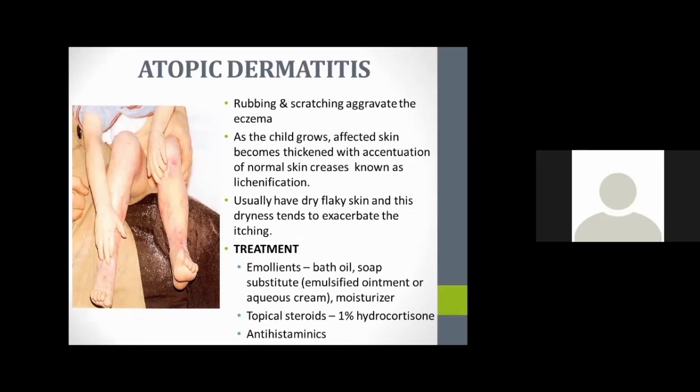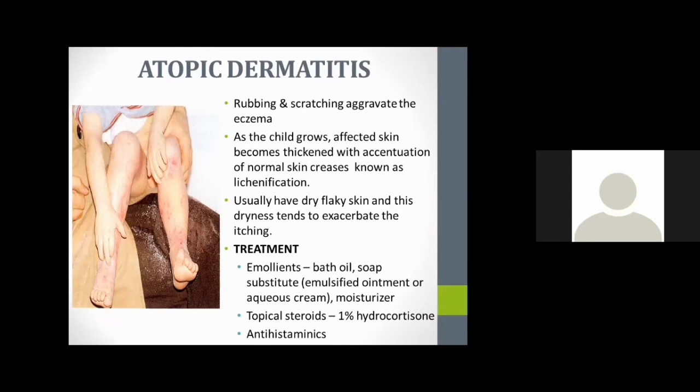Itching will be present. As the child grows, the affected skin becomes thickened with accentuation of normal skin creases, known as lichenification. So the presence of lichenification in atopic dermatitis points to the severity of the disease, and usually it has dry flaky skin, and this dryness tends to exacerbate the itching.